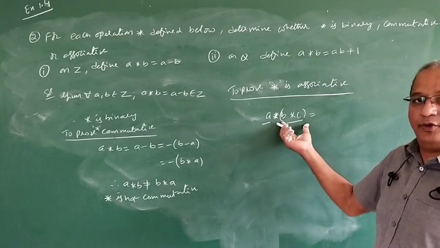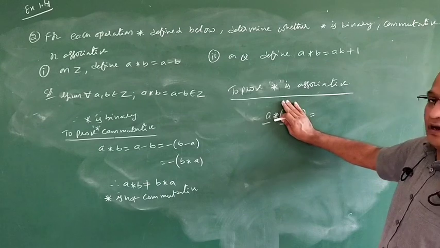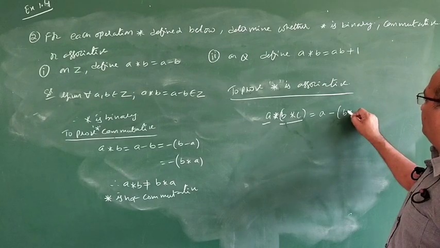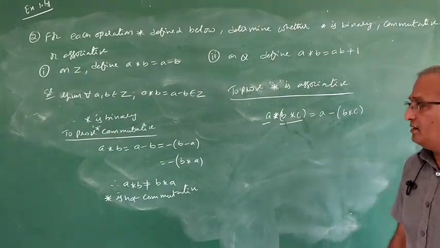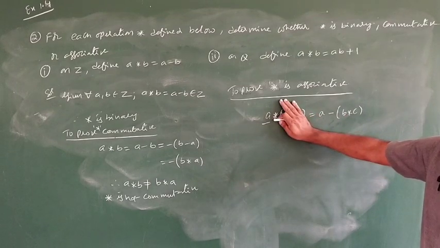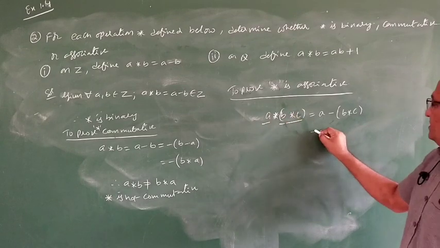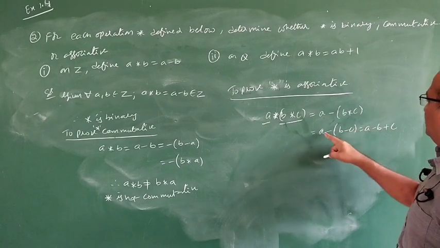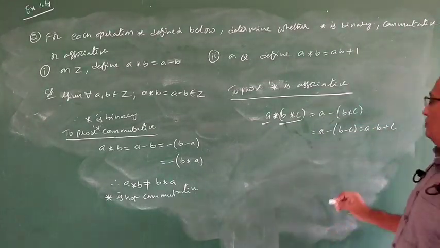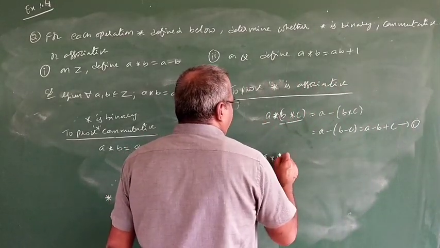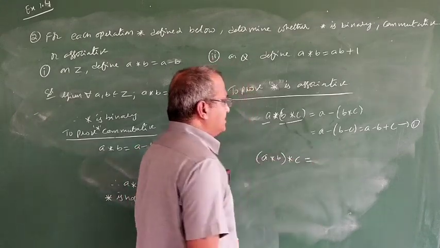Observe here what I am doing. a star b means a minus b. This is very important. First you have to close the bracket, and consider it as one number. Next, a minus of b minus c, which is equal to a minus b plus c. Now take this as 1. Next, a star b star c, interchanging the bracket.